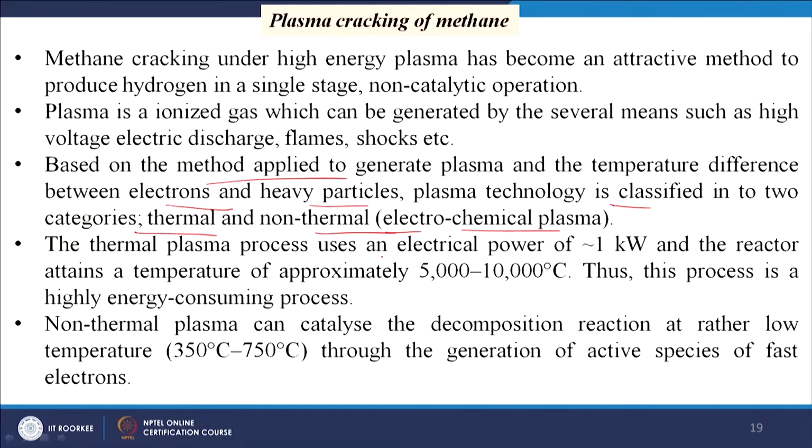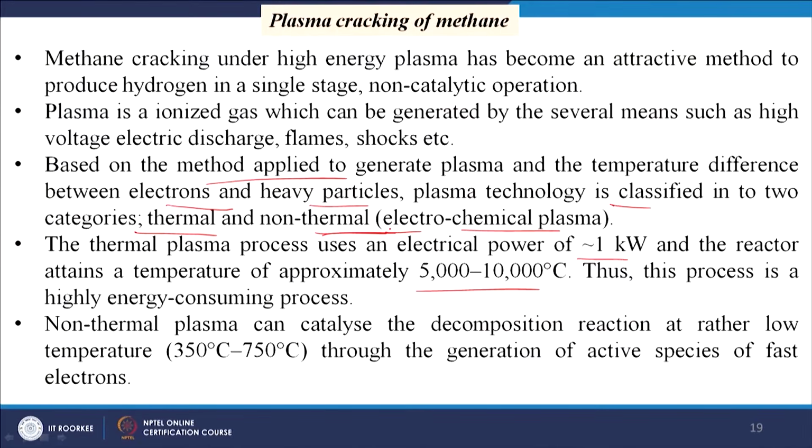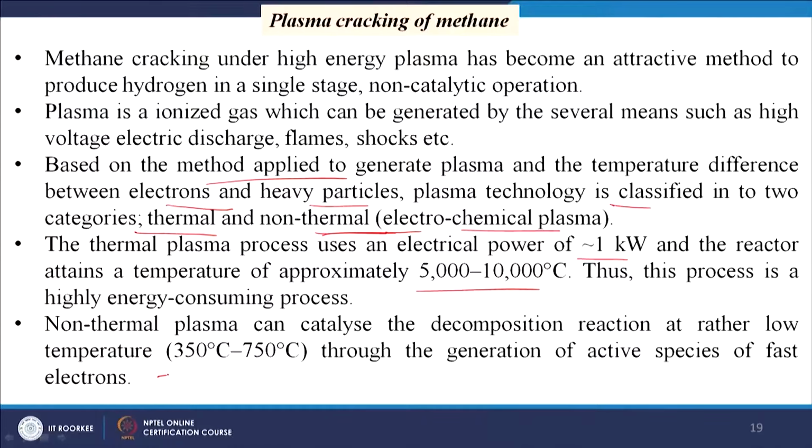So, out of these two, if we use a thermal plasma, the temperature will be very high, and it uses an electrical power of around 1 kilowatt, and the reactor attains a temperature of around 5000 to 10,000 degree centigrade. So, use of this technology is not possible for this case. So, the non-thermal electrochemical plasma can be produced and used for the conversion of methane to hydrogen, and in this case the temperature is around 350 to 750 degree centigrade.